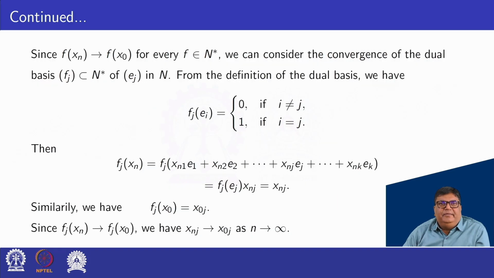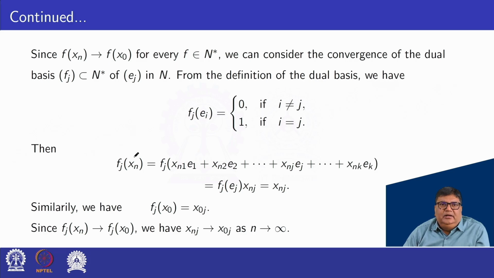Since f of xn converges to f of x0 for every f belonging to N star, we can consider the dual basis Fj, a subset of N star, of Ej in N. From the definition of the dual basis, we have Fj of Ei equal to 0 if i not equal to j, and equal to 1 if i equal to j.